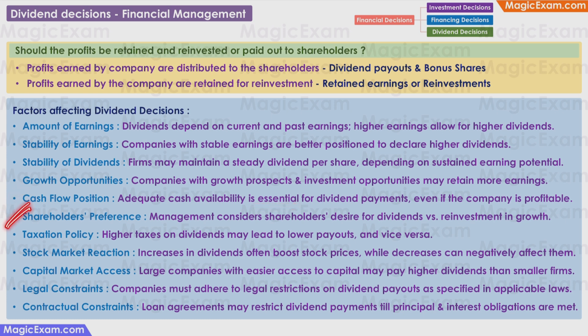Shareholders' preference. Management will consider the shareholders' desire for dividends or their desire for reinvestment in growth and decide whether to pay out dividends accordingly. Taxation policy. Higher taxes on dividends may lead to lower payouts and vice versa. So the tax policy of the government at that time will affect the decision on whether distributing dividends is better or retaining the earnings is better.